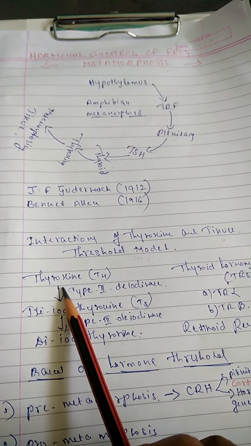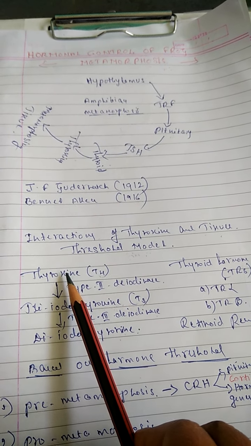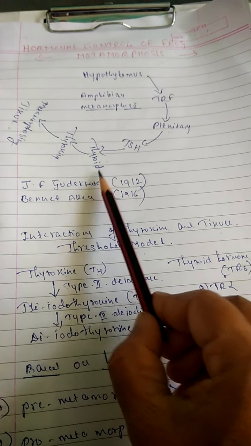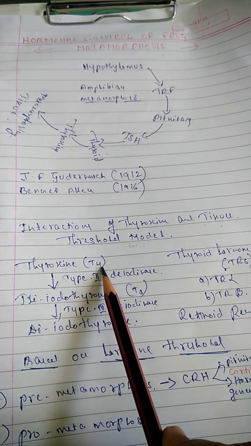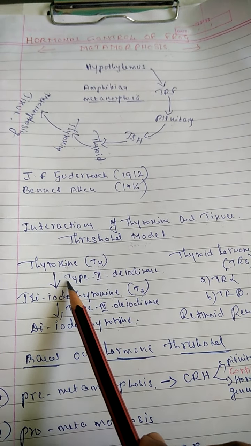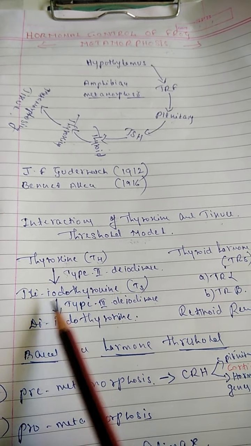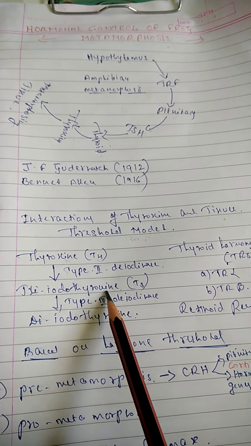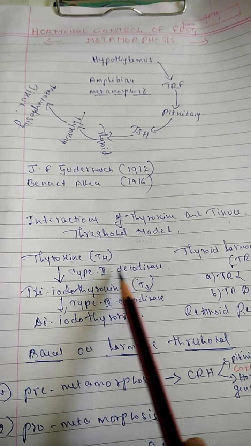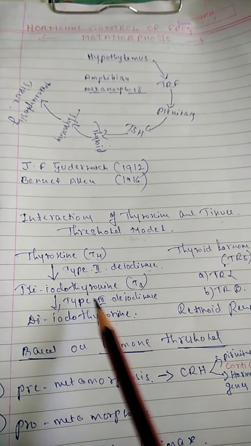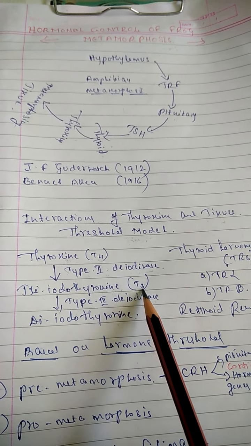Here, the thyroxine hormone produced by the thyroid gland is T4. This T4 is converted into T3, triiodothyronine, in the presence of the enzyme type 2 deiodinase, and T3 is the active hormone.